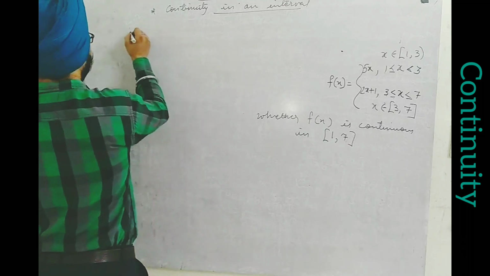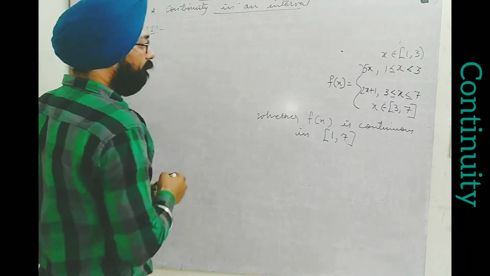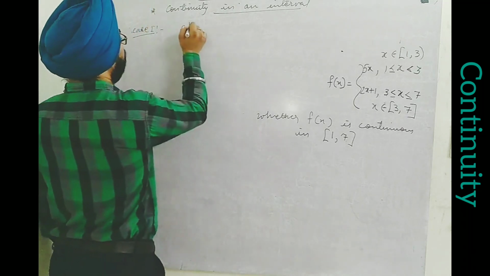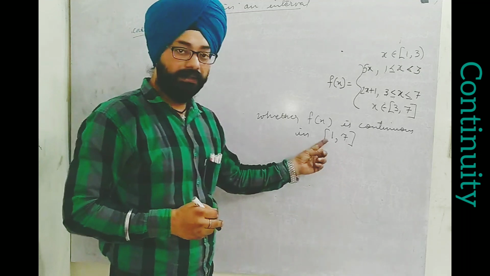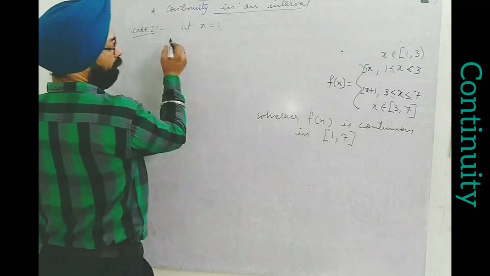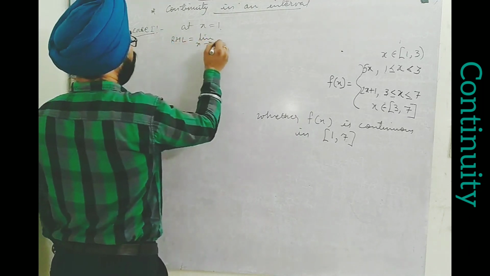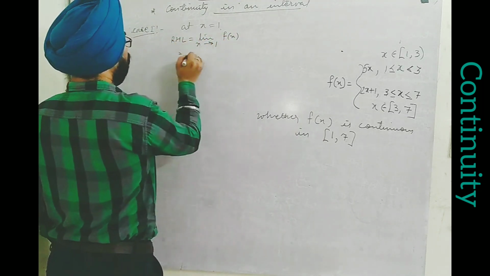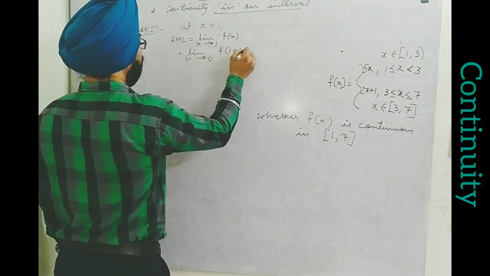Case 1. We will think of case 1 at x equal to 1. As I said, when it is a closed interval, we check for only 1 and its RHL. So we will find the RHL: limit h tends to 0 of f(1 plus h).